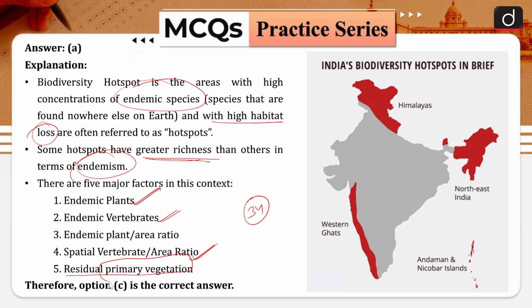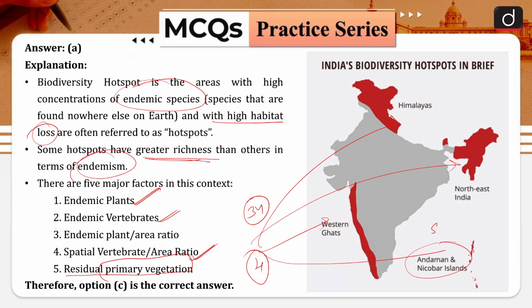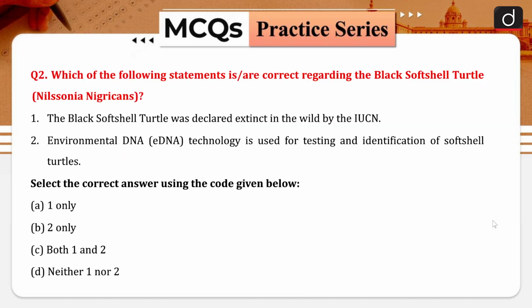India has 4 such hotspots. One is the Himalayas, second is the Western Ghats, third is the northeastern area, and the fourth, the Andaman and Nicobar, is basically part of Sundaland. That is the extended version wherein the Malay Peninsula and Indonesia are also included in the hotspot. So I hope this is clear. Now we can move to the next question.